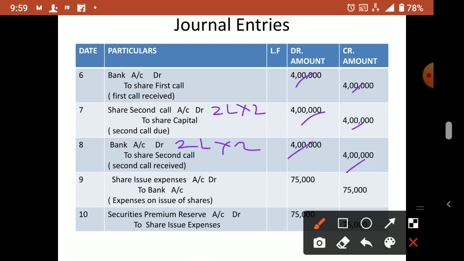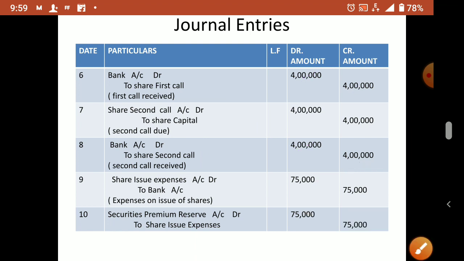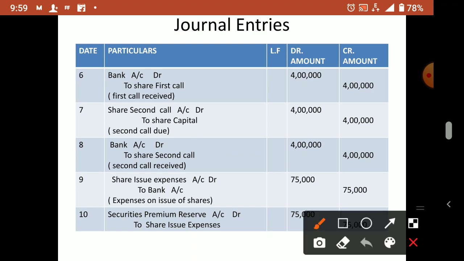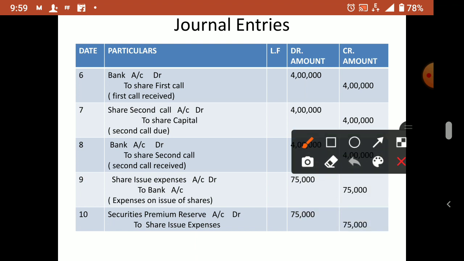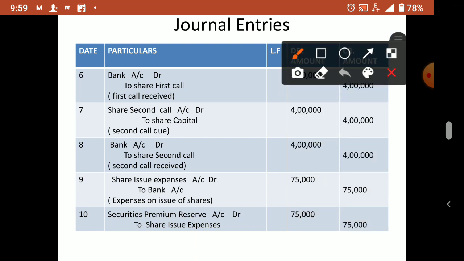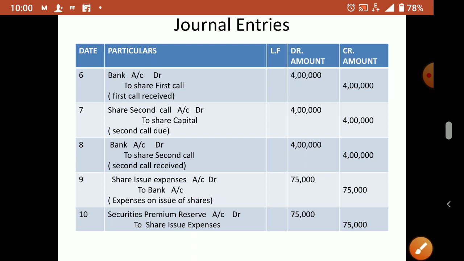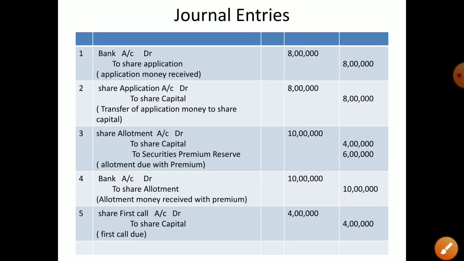Now share issue expense 75,000. That we have written off against security premium. So how much security premium is there already? You remember? Security premium reserve, 6 lakh rupees.